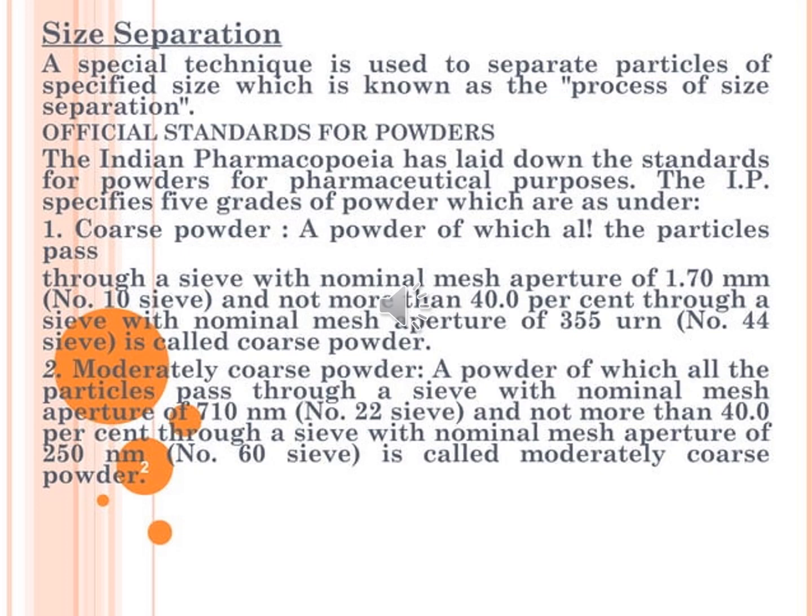Then moderately coarse powder: a powder of which all the particles pass through a sieve with nominal mesh apertures of 710 µm, that is sieve number 22, and not more than 40% through a sieve with nominal mesh apertures of 250 µm, that is sieve number 60, is called a moderately coarse powder.